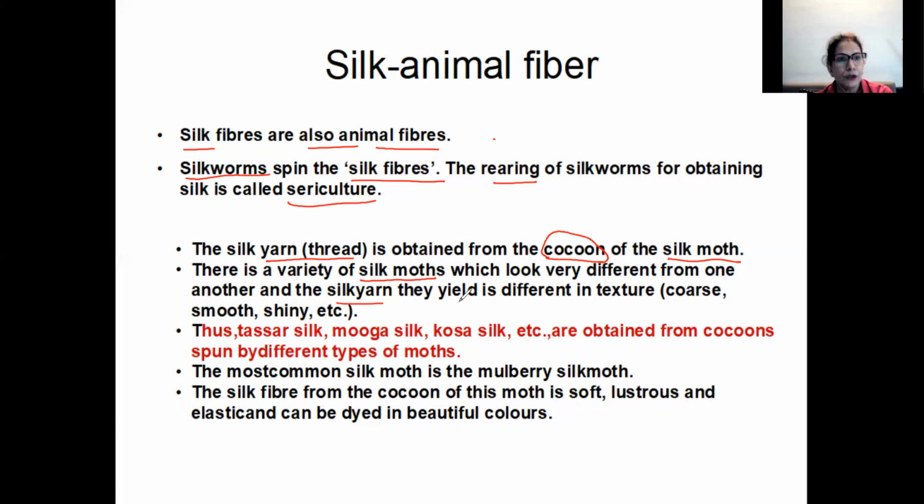You know, in UP, the silk which is produced in Banaras, that silk is different because the silkworm which they are rearing is different. The silk moth which comes out will be different. So the silk fiber will be different. And of course, there will be a difference in the quality of all of them.